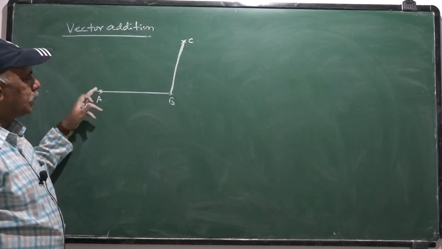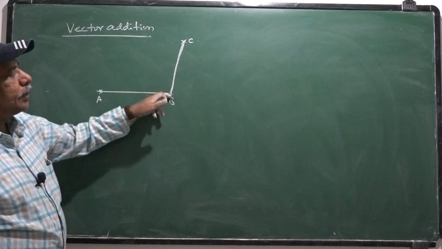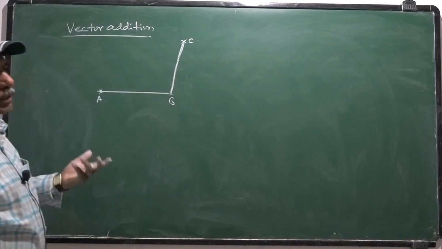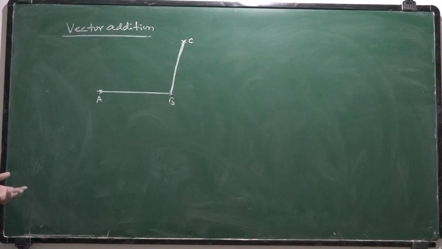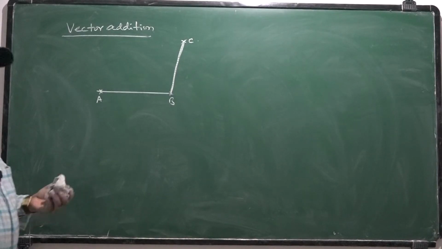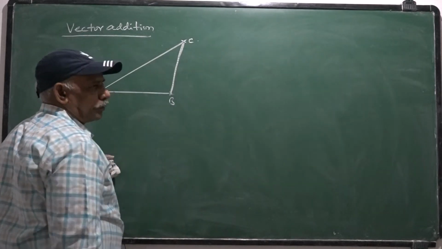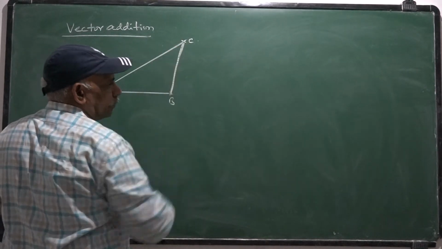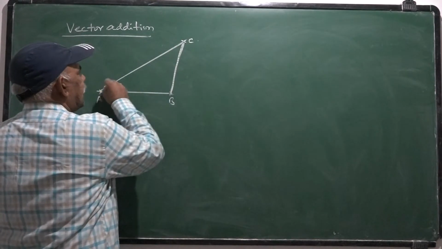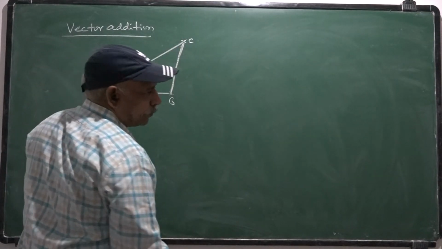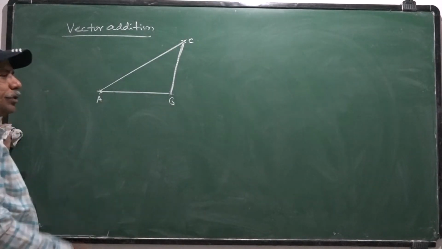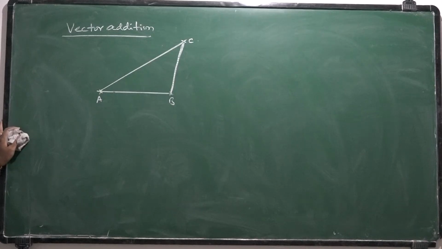Once a person has travelled from A to B and then B to C, what is the displacement of the person? The displacement of the person is from A to C itself. It is not AB plus BC. The displacement is A to C. So this situation can be analyzed with the help of this vector concept.